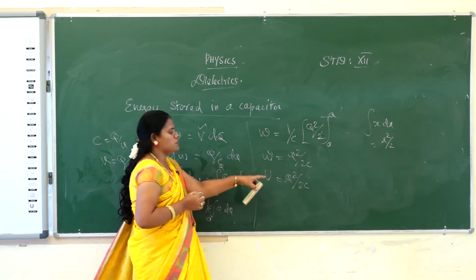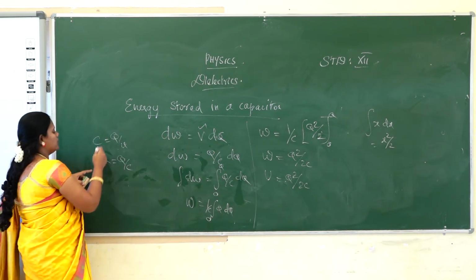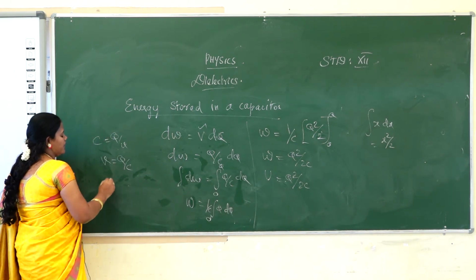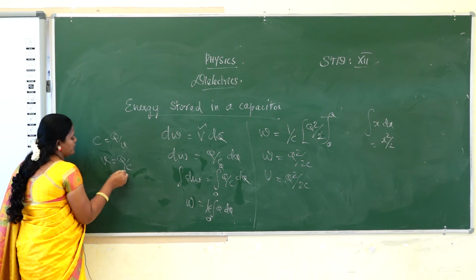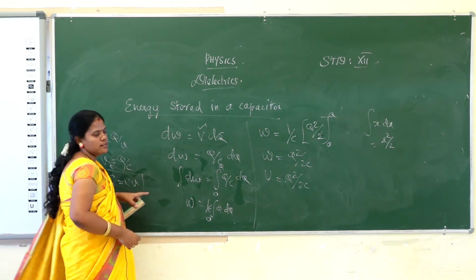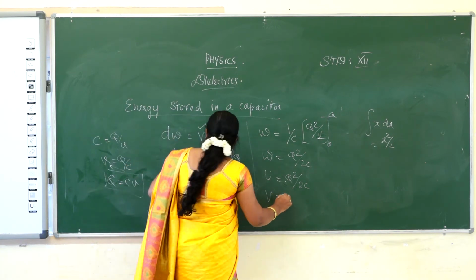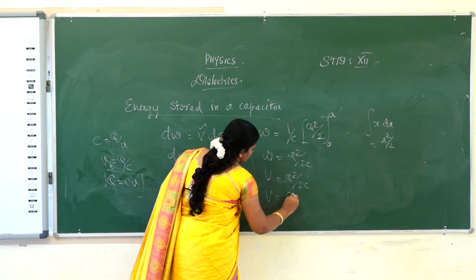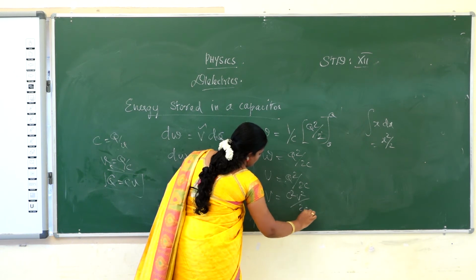Substitute the q value in this part. What is q? From the capacitance formula, by cross multiplication, Q is equal to C into V. Substituting that q value, q square is C square V square by 2C.